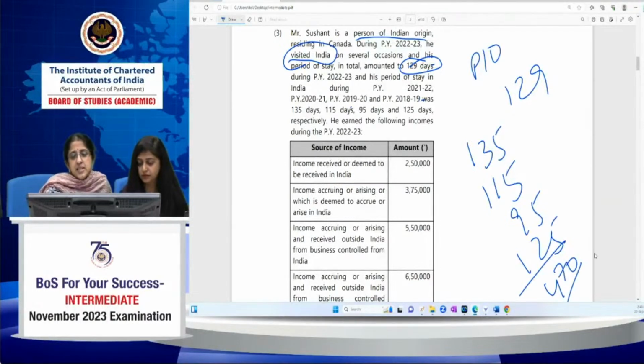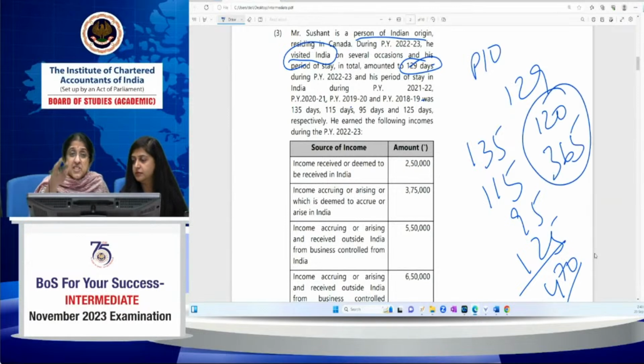From this, you can see he satisfies the 120 days in the current year plus 365 days in the earlier years condition. But first of all, whether the condition applies to him. For that, the condition will apply to him only if his total income exceeds 15 lakh. In the earlier two questions they had given it directly, but here we have to compute that. Okay.